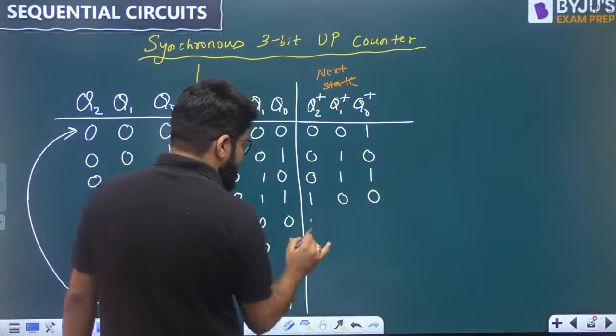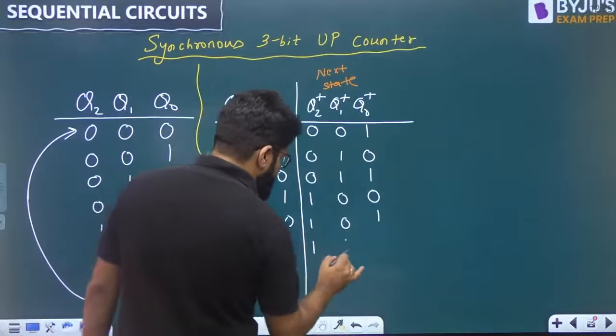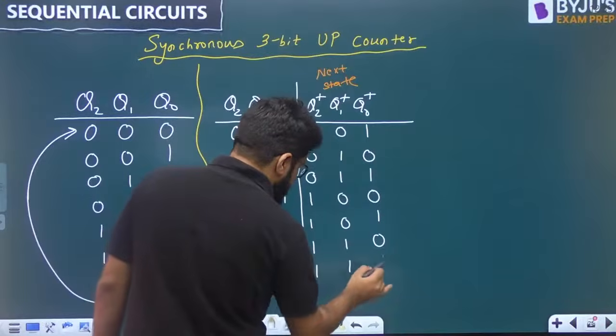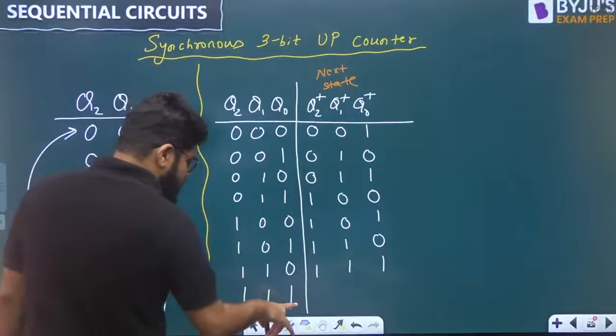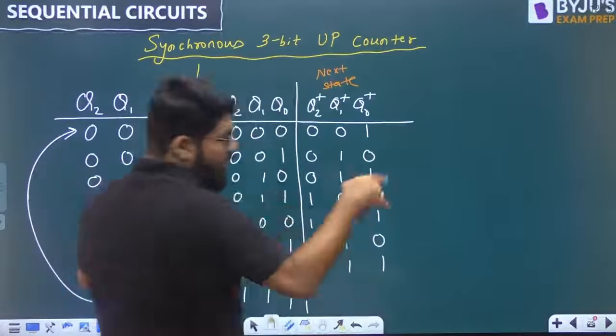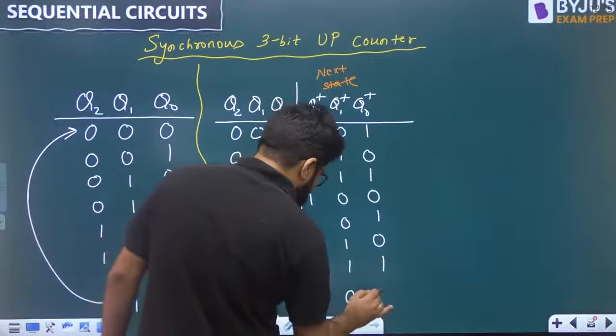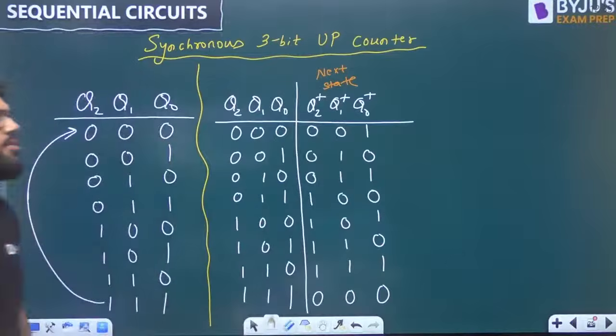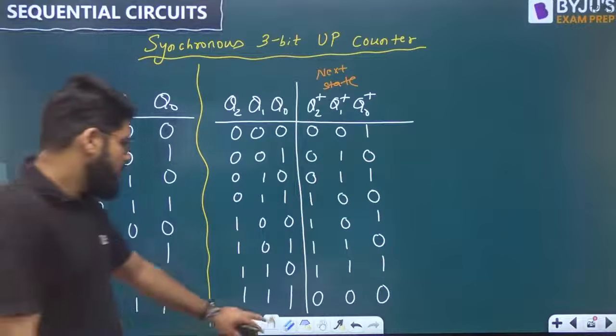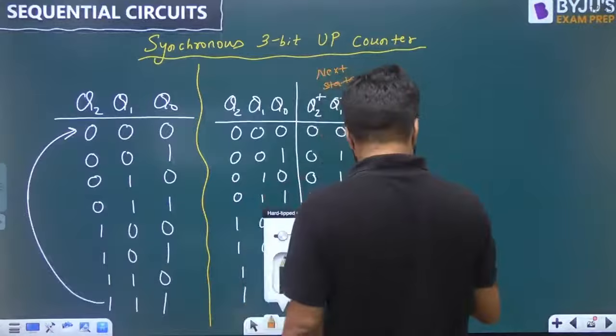Similarly, keep writing the next state for all of them. If the current state is 111, the next state will be 0. It will count and repeat. So after 111, the next state is 000. Now, let's say I'm designing using T flip-flop.